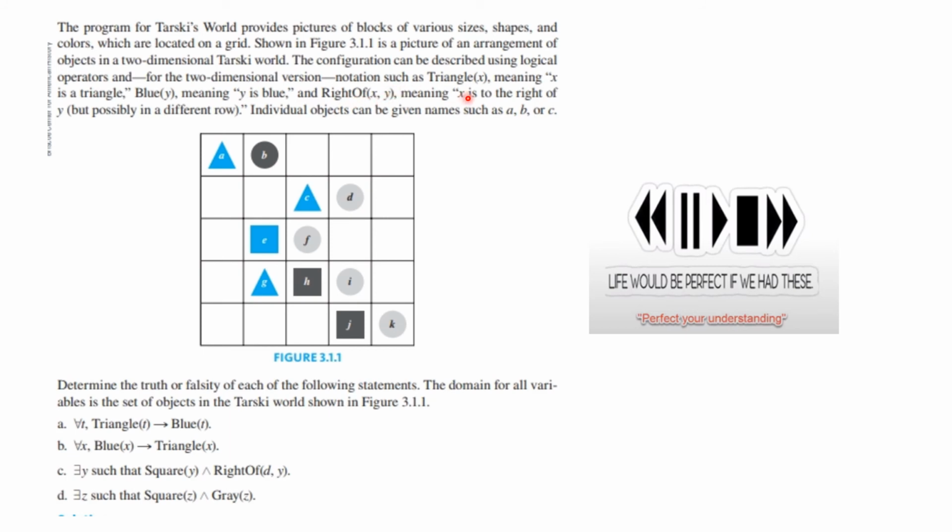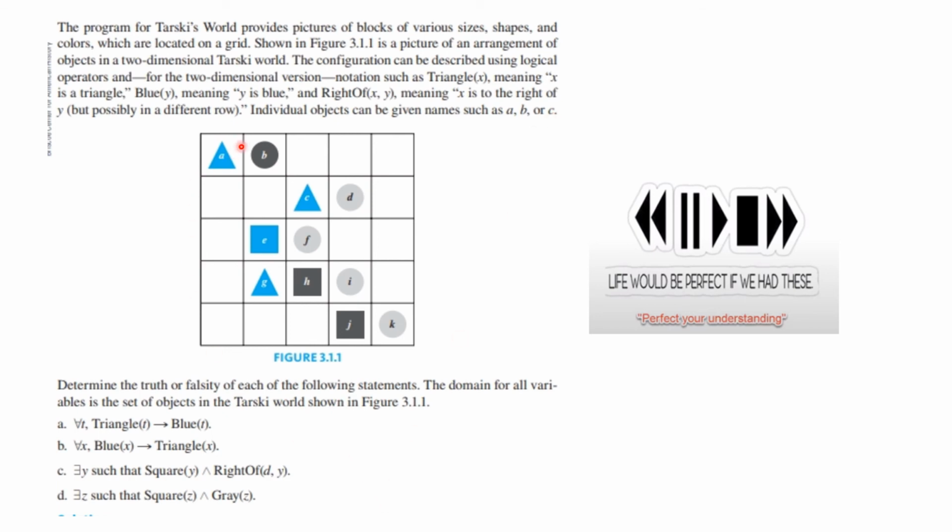Notation such as triangle of x means x is a triangle. B of y means y is blue. And right of xy means x is to the right of y, but possibly in a different row. And individual objects can be given names such as A, B, and C.